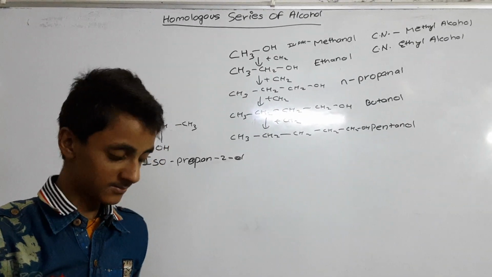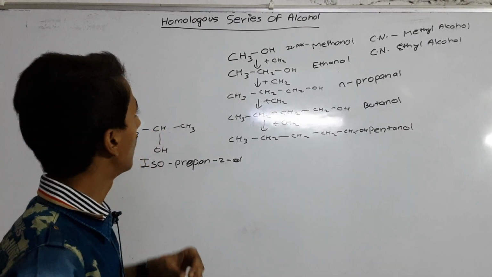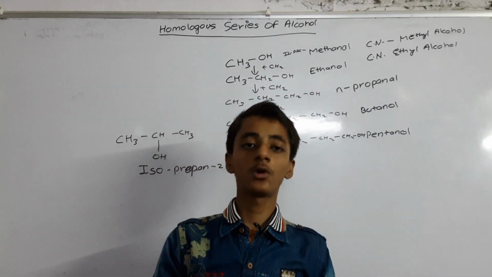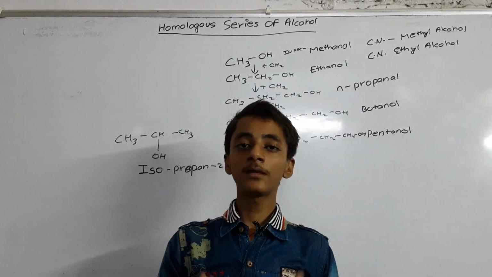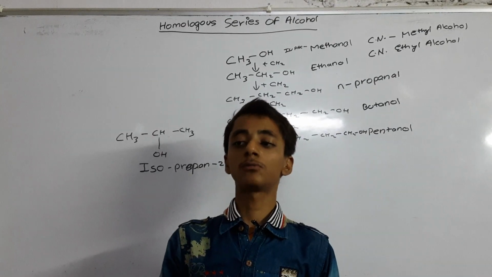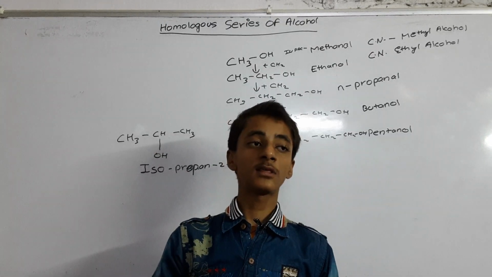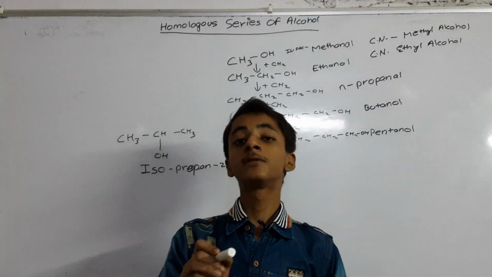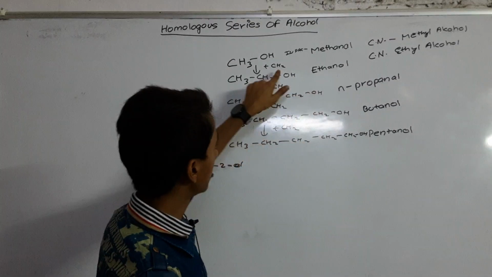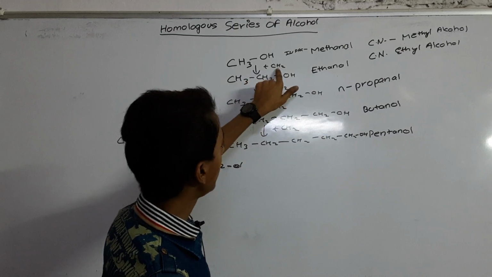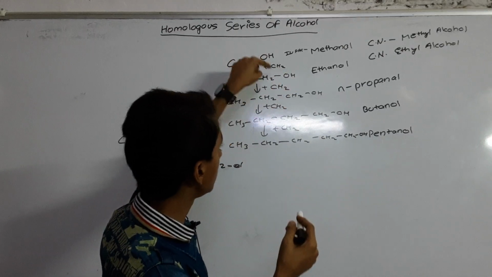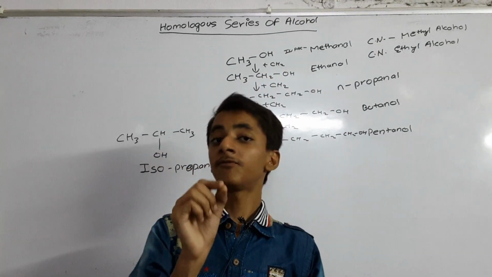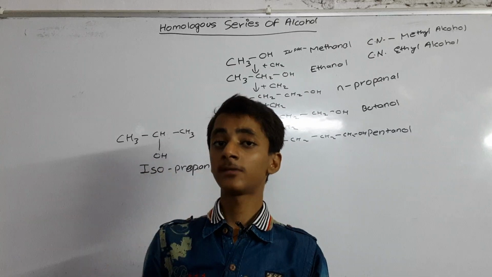What are the characteristics of a homologous series? First we will understand it by its definition. A homologous series is a series of organic compounds in which each member differs by a CH2 group. You can see that I added a CH2 group in each case.